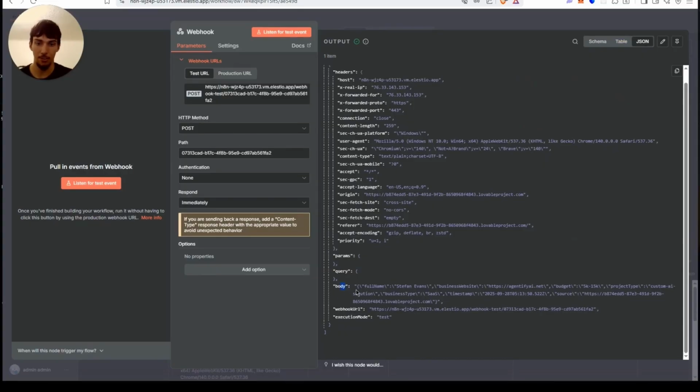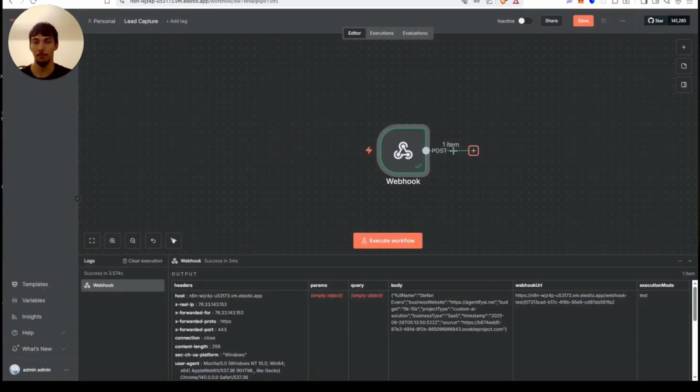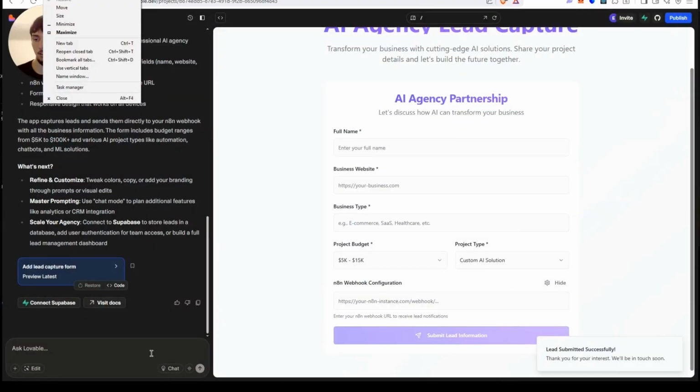We got the body. So this is pretty unorganized. We're going to fix that later. As we can see, business website, name, budget, solution, business type, timestamp, everything. Okay. So you can see it's working. Now we can do what we want with this data, but first let's add the email real quick.